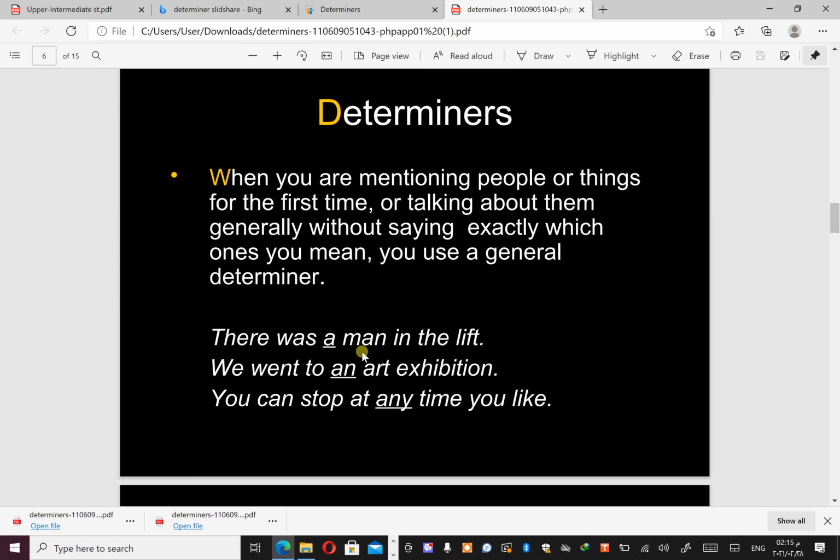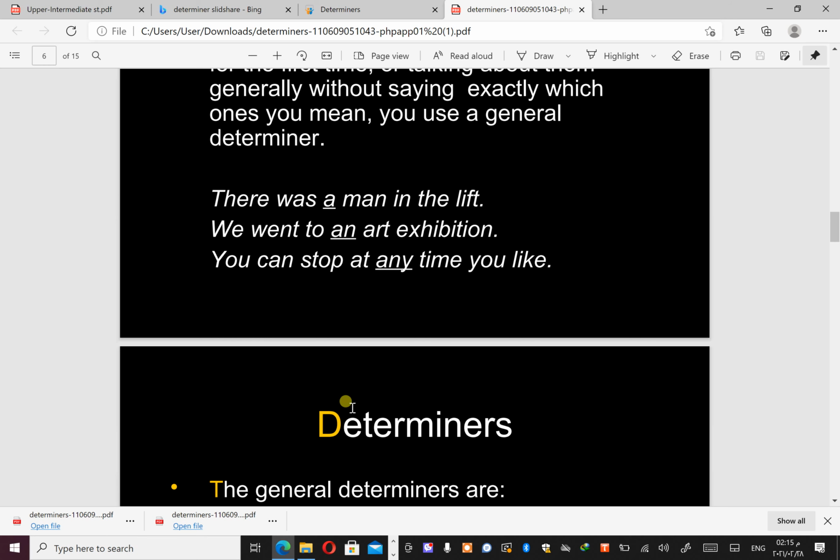You went to an art exhibition. Here, because this is the first time, I cannot say the, so I use the determiner an. And here you can stop at any time you like. So anytime, we know what we are talking about, which time exactly.